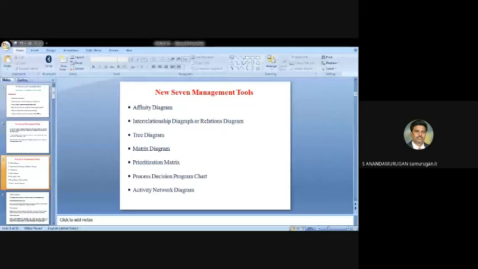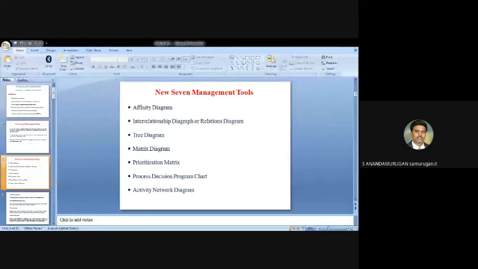Then leadership concepts. There are characteristics of leadership available. They may give the question in a case study form: suppose you are a leader for an organization or your college, what characteristics do you have to possess? Like that, it may be a general question, but you have to write the characteristics of a leader.